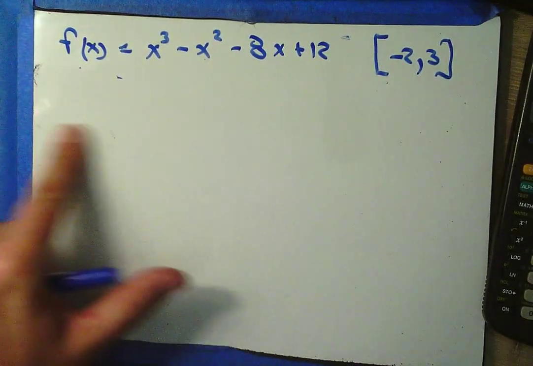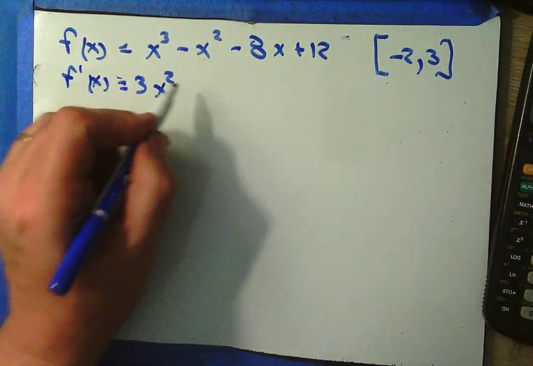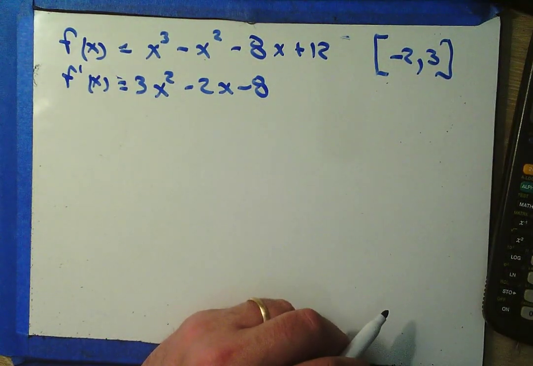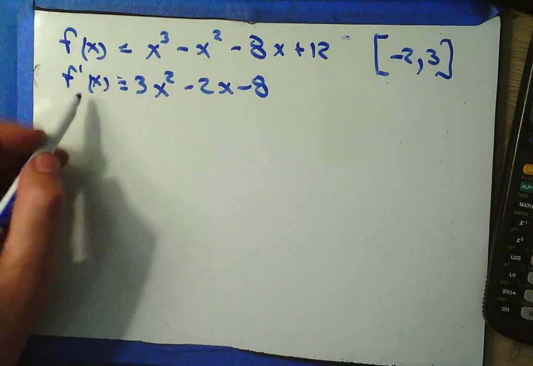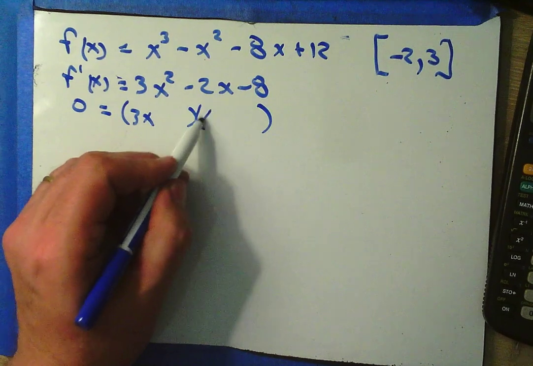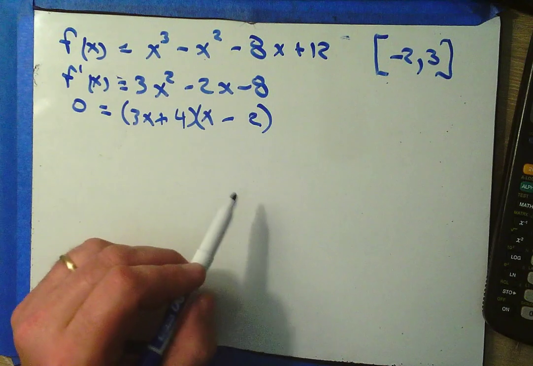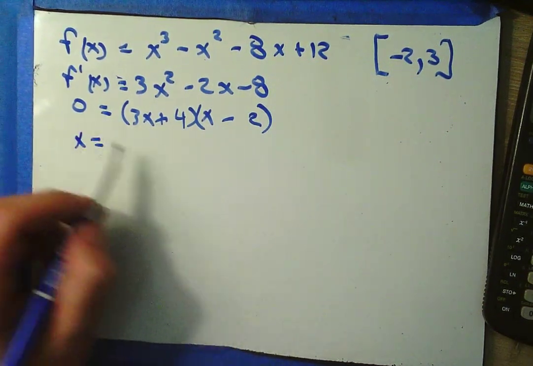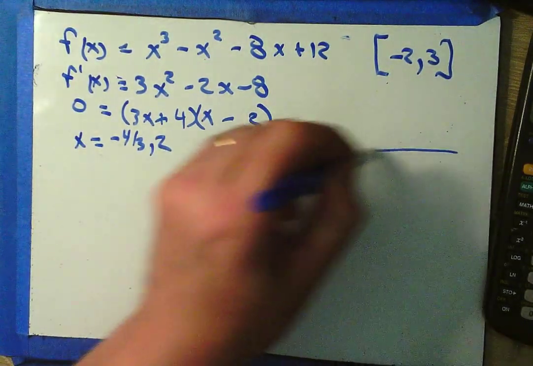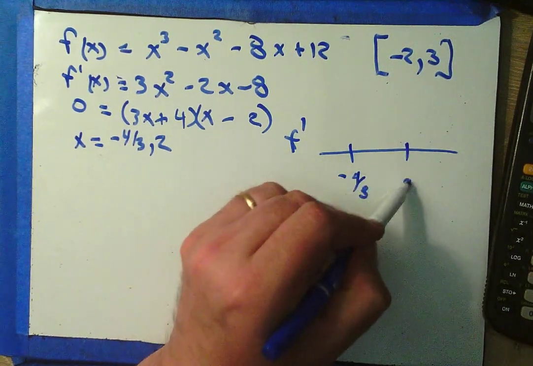Okay, so let's start with our first derivative. F prime of x equals 3x squared minus 2x minus 8. I wonder, when is f prime equal to 0? Well, this factors, I hope, as 2 and 4 and minus and plus. And so I see I get critical numbers at -4/3 and +2. Okay, so I'll make an f prime sign chart with -4/3 and +2.